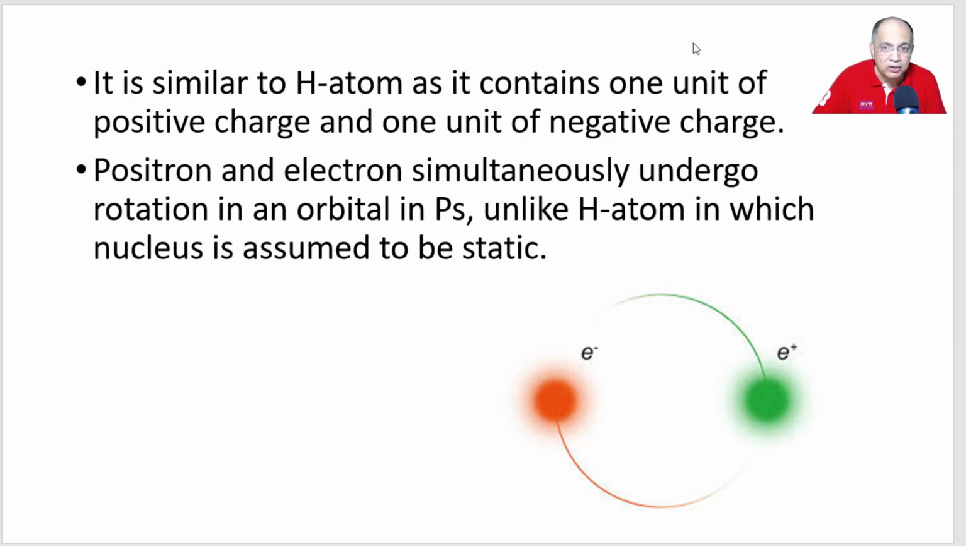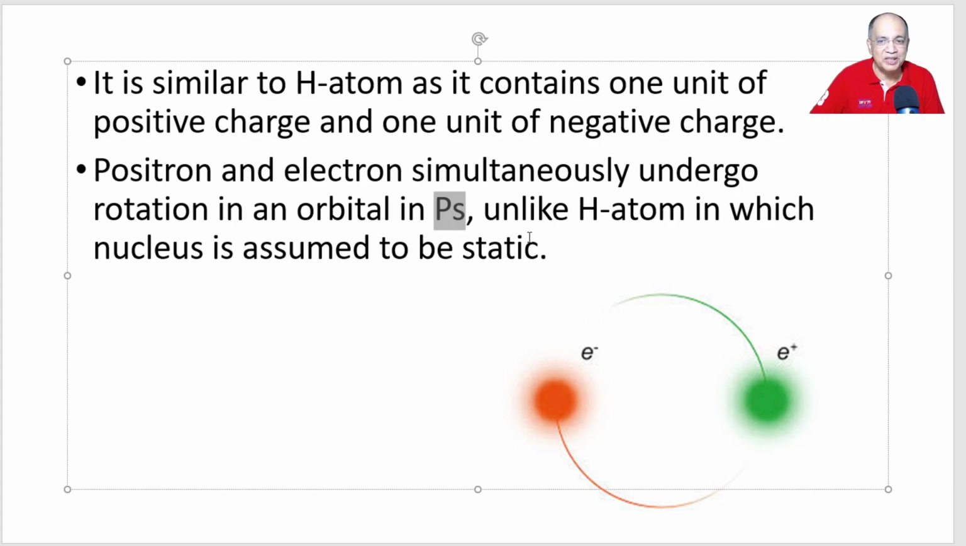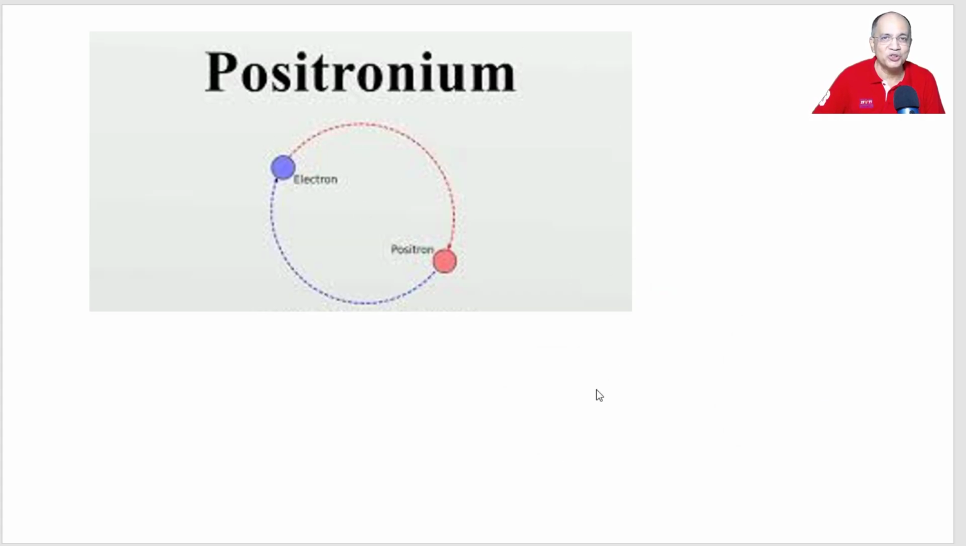So it is similar to hydrogen atom, as it contains one unit of positive charge and one unit of negative charge. Positron and electron simultaneously undergo rotation, unlike a hydrogen atom, in which the nucleus or the proton is thought to be static at the center. But here in positronium, both the particles, electron and positron, are simultaneously rotating in an orbit, right? So the symbol of positronium is PS. Remember, PS. Now see, this is a positronium, an exotic, lovely particle.